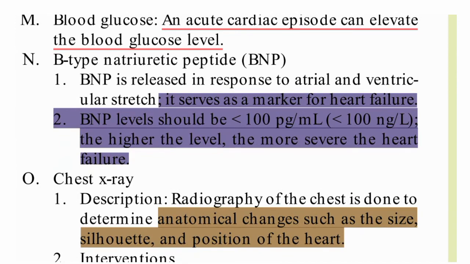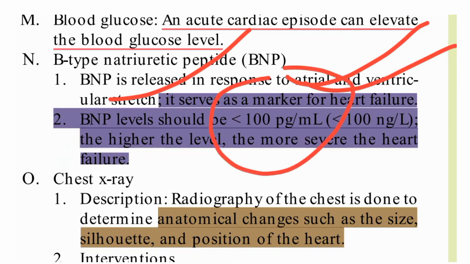Then coming to B-type natriuretic peptide, BNP. BNP is released in response to atrial and ventricular stretch. It serves as a marker for heart failure. Its level should be less than 100 pg per ml, or less than 100 nanogram per liter.